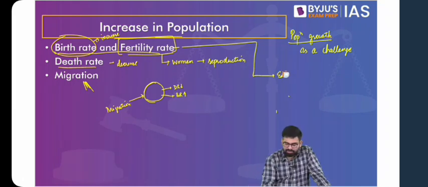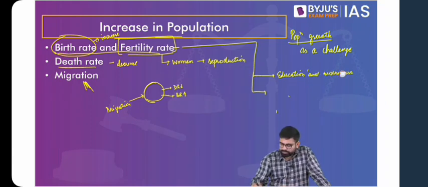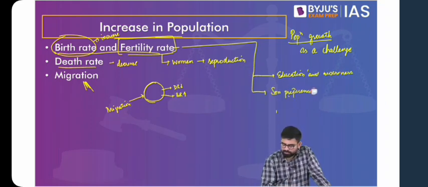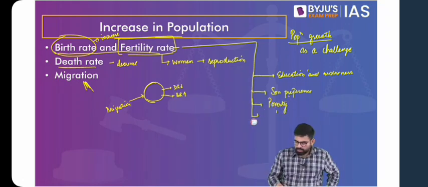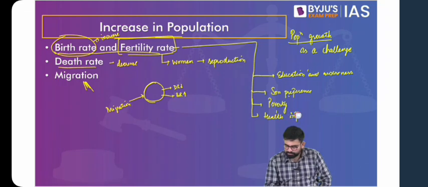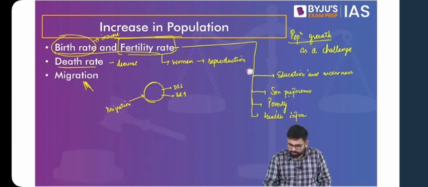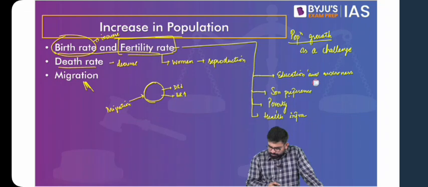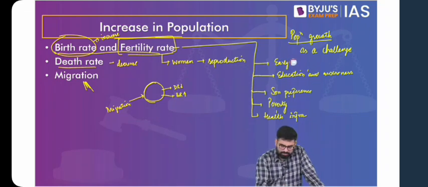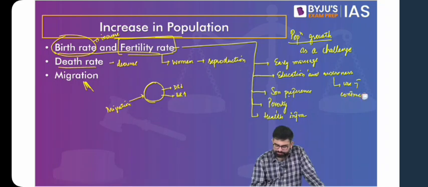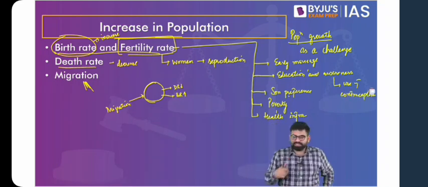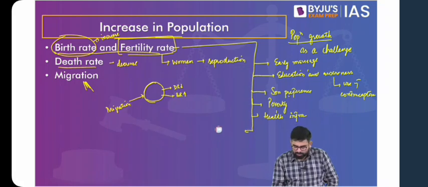So as we're suggesting, low levels of education and awareness, preference to a son, good. Now you're relating it with poverty, great. With respect to the health infrastructure that is available, what else? Early marriage, good. Use of contraceptive, that comes with awareness. Can government legislation play a role? What about the role of legislation by the government? Can someone come up with an example?